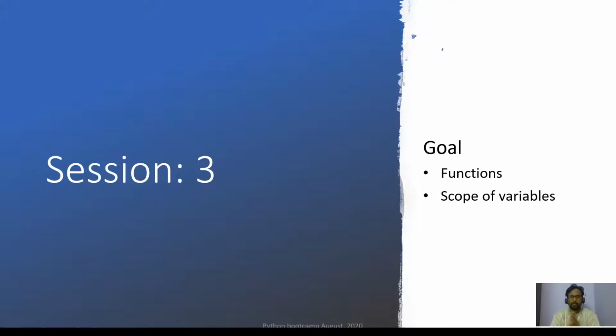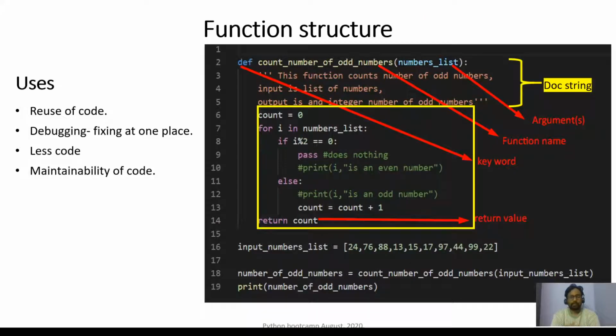Today's session is about functions and scope of variables. The reason we need to learn about functions is, first, we can reuse the code that we have written. Then we can fix things in one place if there is a bug in the code.